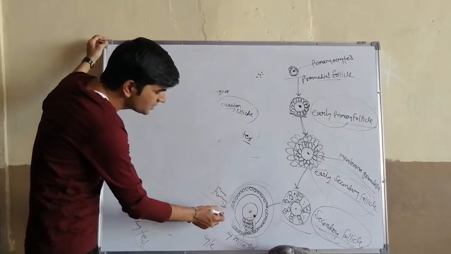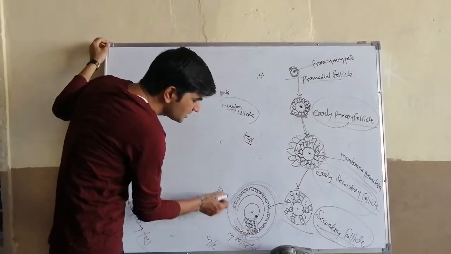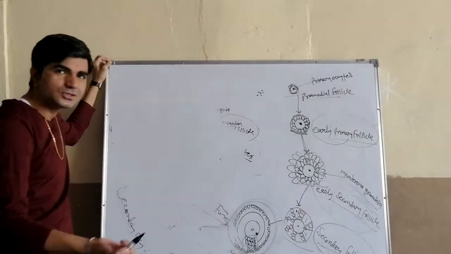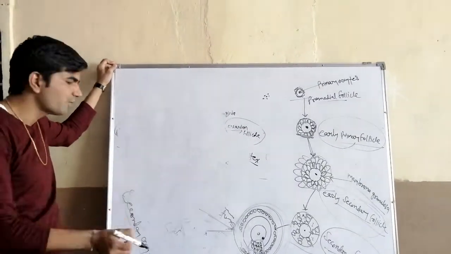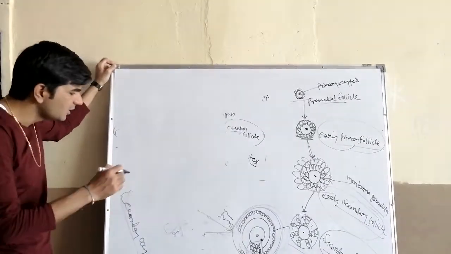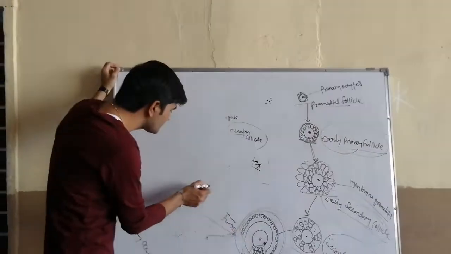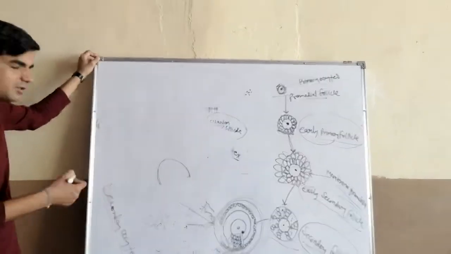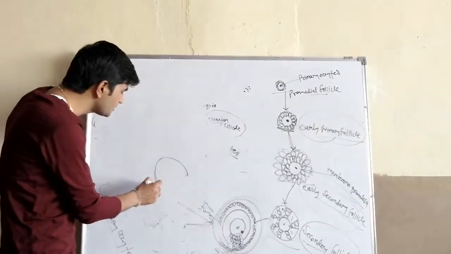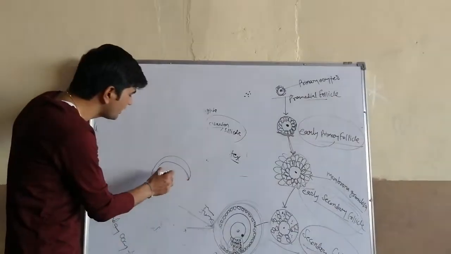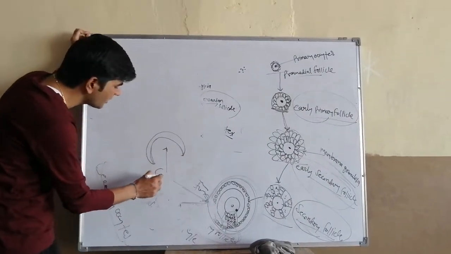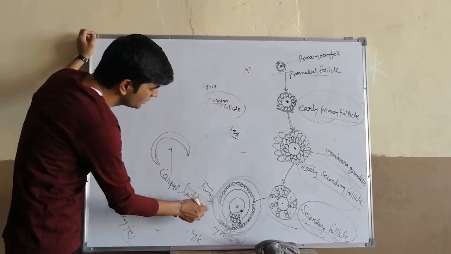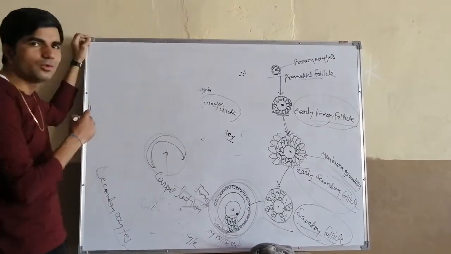Due to the effect of the LH surge, mature Graafian follicles are ruptured and secondary oocytes are released. That means ovulation occurs at day 14 due to the effect of LH, luteinizing hormone. Then the remaining structure of the Graafian follicle after the rupture is known as the corpus luteum.